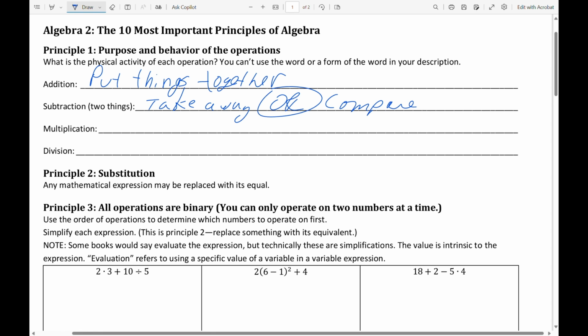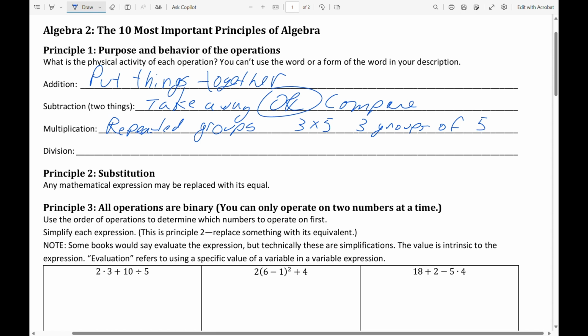Think about the problem. I have $20, you have $15. Who has more? Did I take $15 away from you, or did you take $15 away from me to find the difference of 5? So next comes multiplication. Multiplication is simply repeated groups. So there's some kind of a group, and there's some kind of an operator on that group that causes repetition. So if I see 3 times 5, that literally means 3 groups of 5.